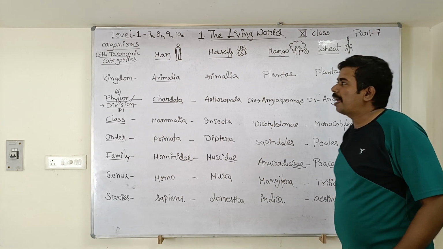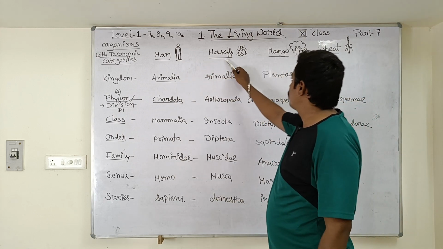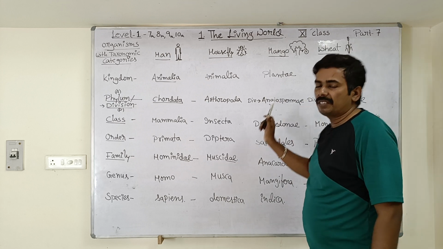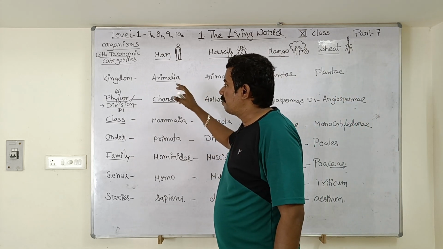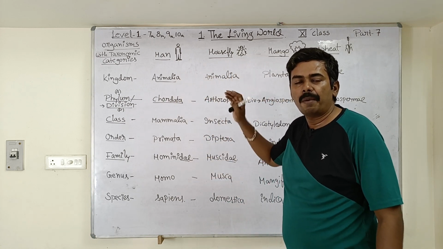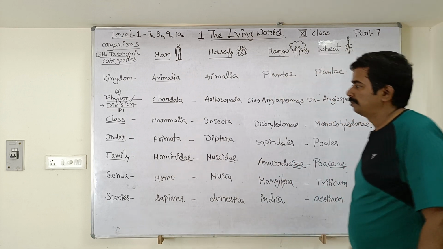So this completes the taxonomic categories of four different organisms: man, housefly, mango and wheat, which is important for your NEET examination. Many questions will be asked from this particular tabular column, students. Very important. Note it down neatly in your notebook.